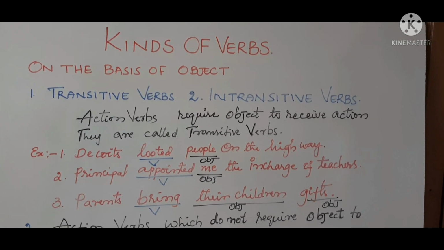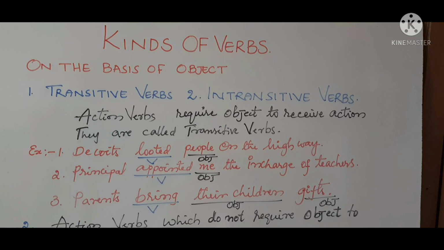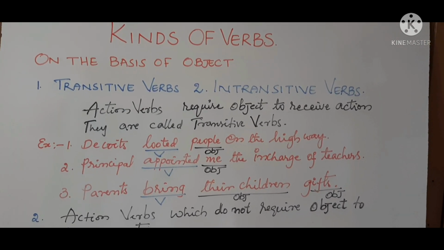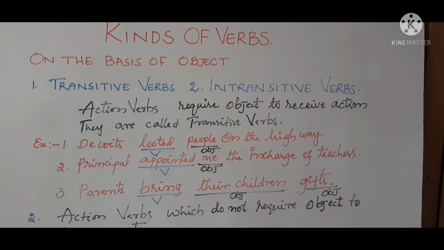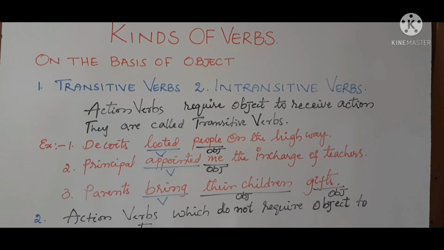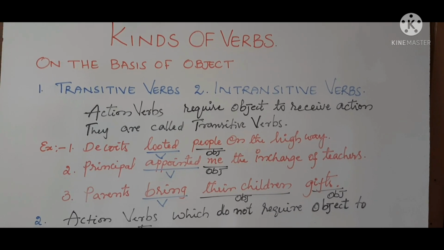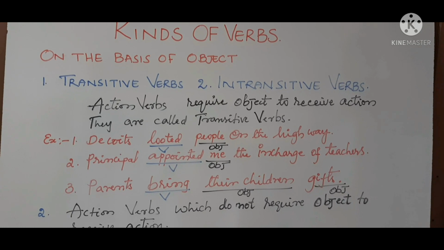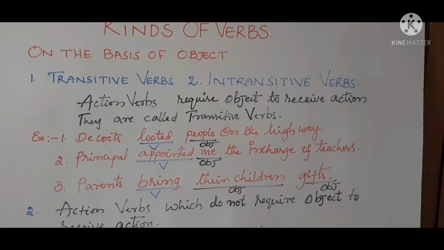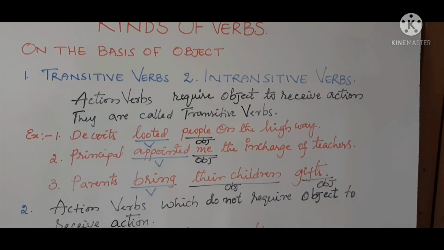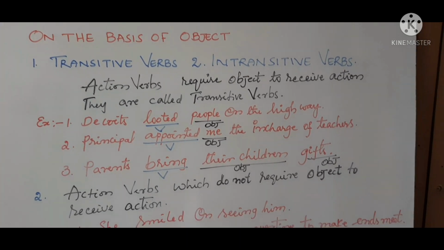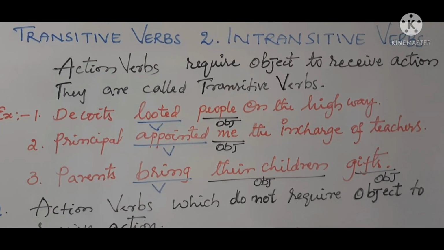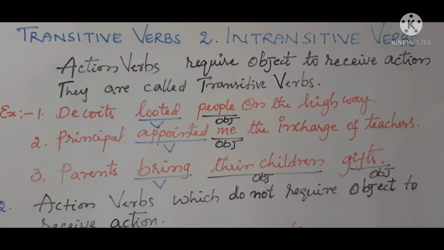On the basis of object, verbs are categorized into two: transitive verbs and intransitive verbs. Verbs can be studied or known by their objects. Action verbs which require an object to receive the action are called transitive verbs. Example: dacoits looted people on the highway.